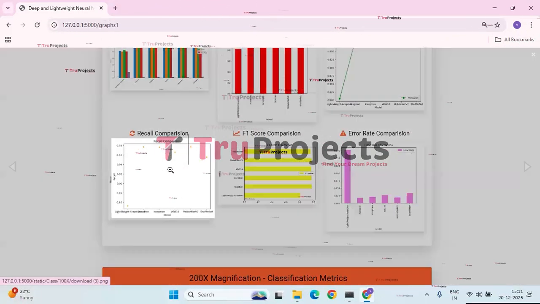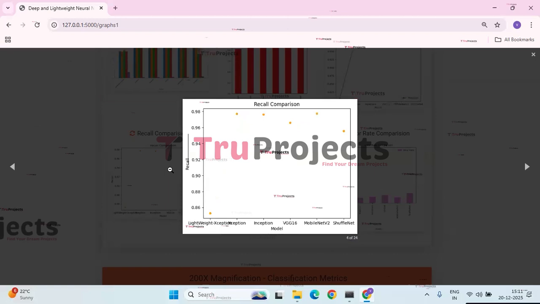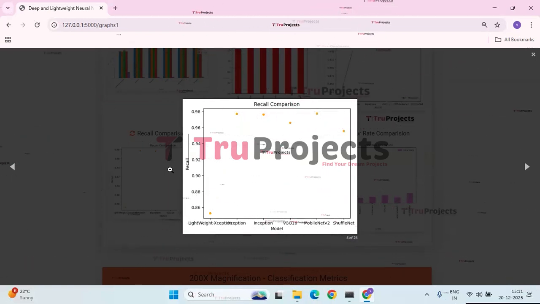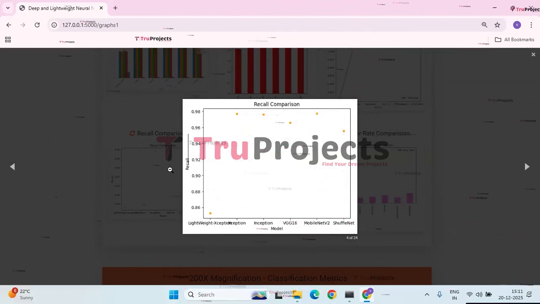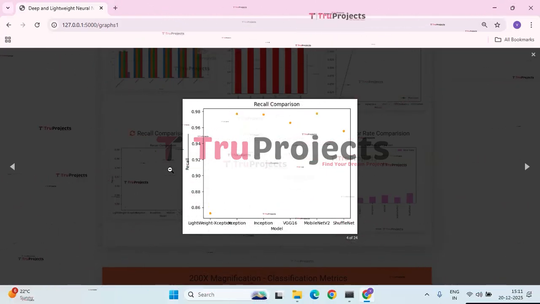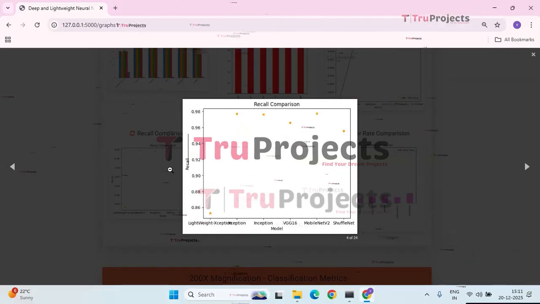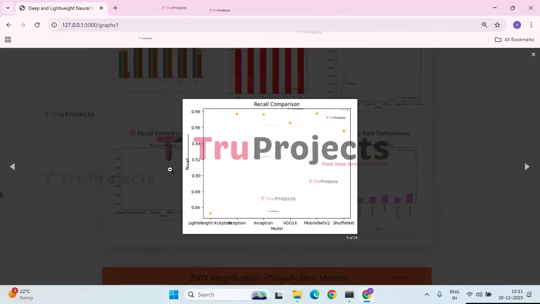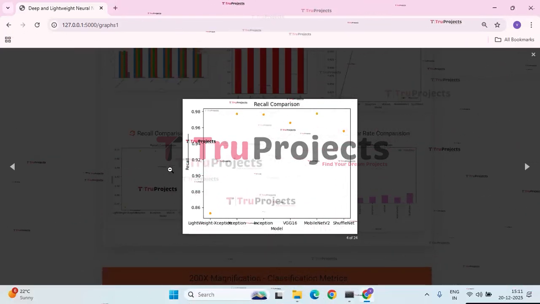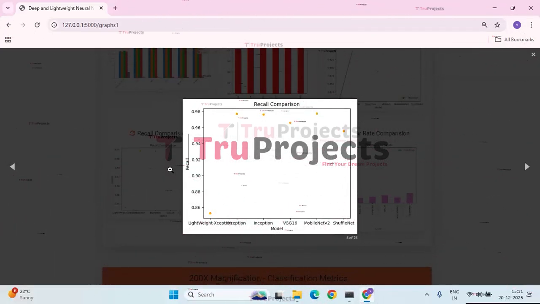Next, we have recall comparison graph. This graph shows the recall performance of different classification models. Xception, Inception, MobileNet V2, VGG16 and ShuffleNet achieve high recall, indicating effective detection of positive cancer cases. The lightweight Xception model has comparatively low recall, reflecting a balance between reduced model complexity and sensitivity.